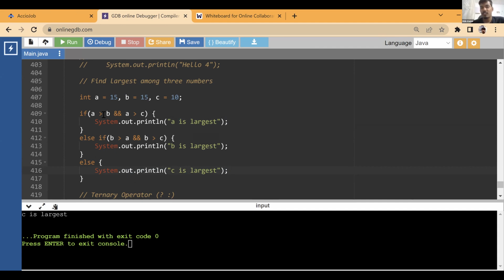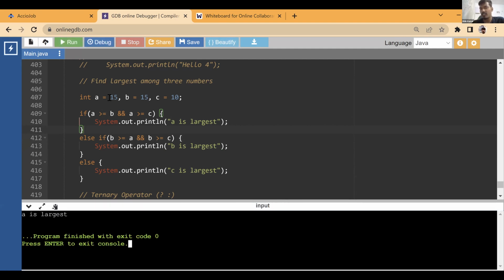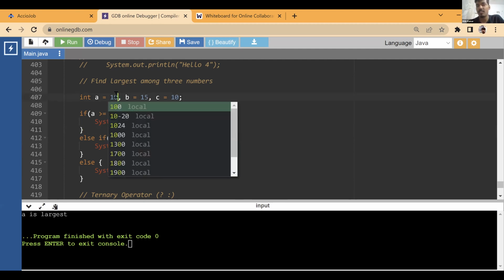So the simple solution is just to add equal to over here. So if A is greater than or equal to B and A is greater than or equal to C, then A is largest, right? It is larger than or equal to the other numbers. So A is largest. If B is greater than or equal to A and B is greater than or equal to C, then B is largest. So now if A and B match, it will say A is largest. The first one it finds is A as largest. If B and C match, it will say B is the largest.